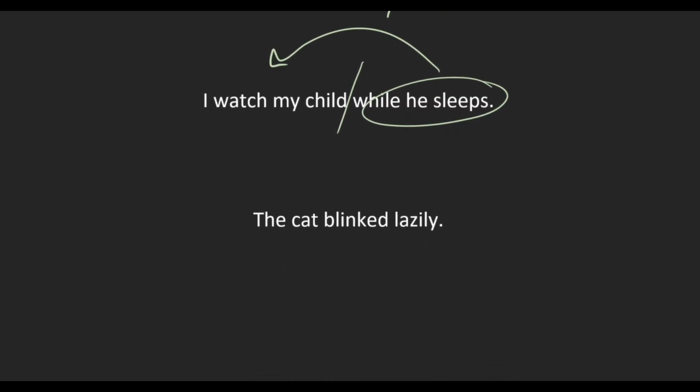Okay, last one. The cat blinked lazily. So our complete sentence here is what? The cat blinked: doer, action. So that's a complete sentence. Lazily is our additional piece of information. And what is it telling us? It's telling us the state of the cat as it blinks. The cat was in a state of laziness as it blinks.